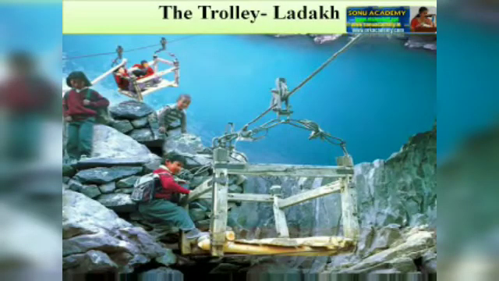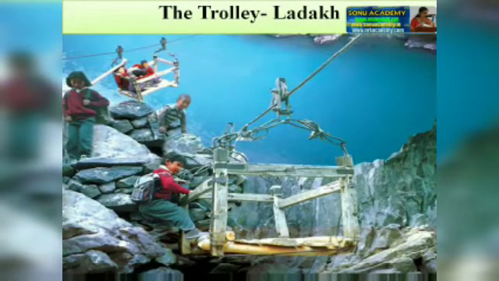Now another point after the cement bridge is about trolley. What is a trolley? Here you can see a picture of a trolley. This trolley is like an open box that is made of wood, and this wood is attached to a rope. This is an iron rope.